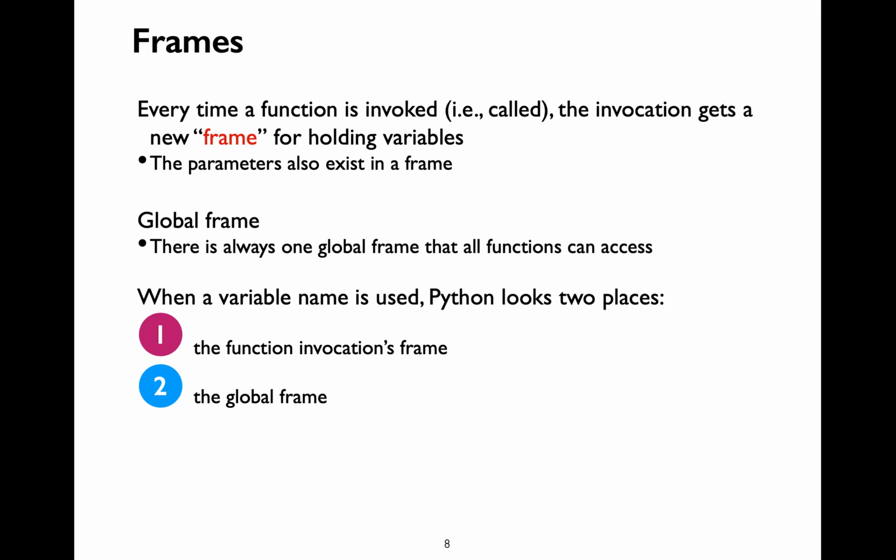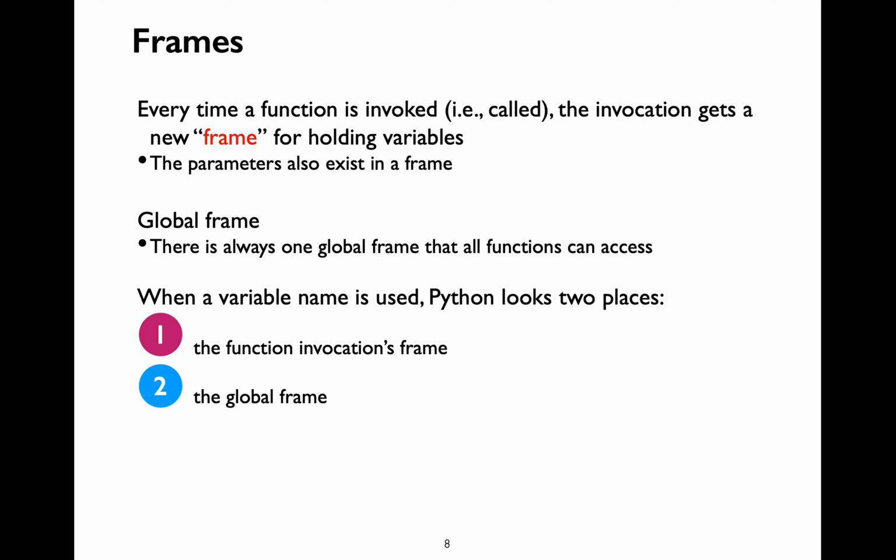When you execute a particular program in Python and you're using a variable name inside your function, Python looks for the variable name definition first inside the current function invocation frame. If it cannot find a defined value for the variable in the current function call's frame, it will look for the variable inside the global frame.